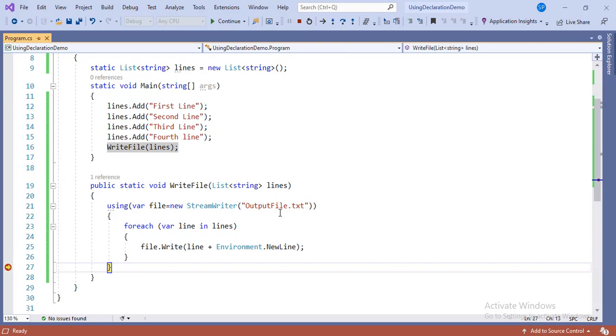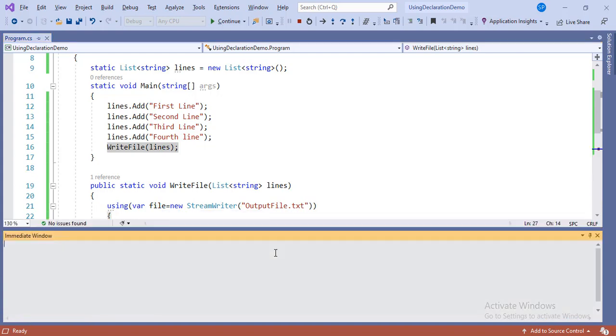So here the file variable will not be disposed until the compiler is inside the using block. We can access this file variable. Let's see. As I mouse over the file variable, it's showing that it contains a StreamWriter object. Let's check once in the immediate window. So it clearly shows that the file variable is not disposed.